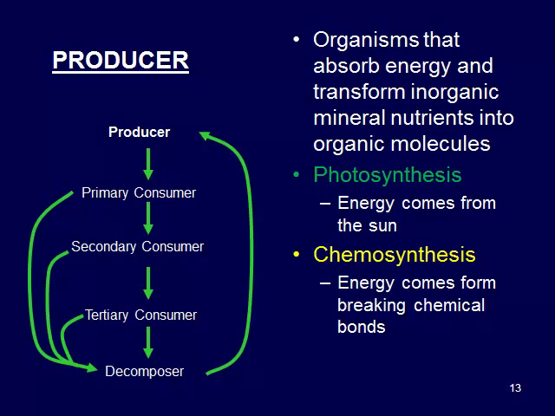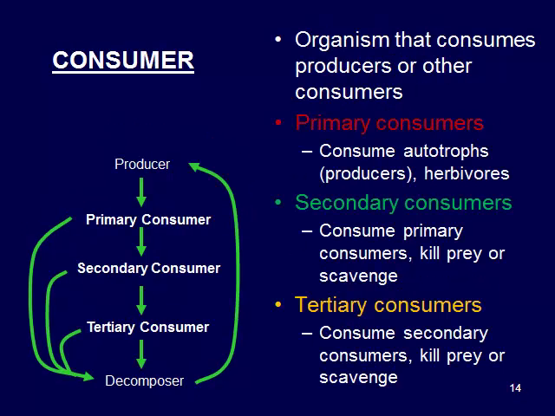So we have photosynthesis, energy from the sun, and then chemosynthesis, where we get energy that's coming from the breaking of chemical bonds. So we see chemosynthesis in areas where we don't necessarily have sunlight, so the deep oceans, caves, mines, things like that. So these are the base of our food chain.